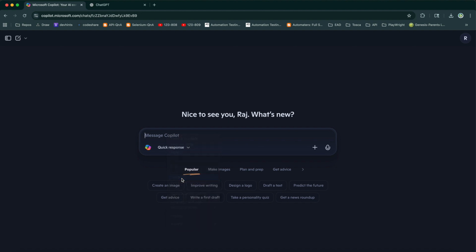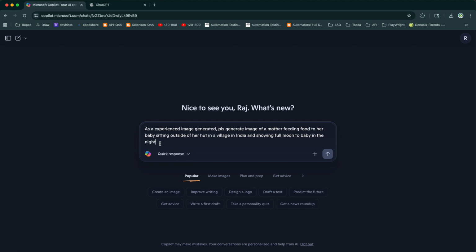I have already typed, and this is a basic prompt I'm trying to give. It's not an advanced one, there is a lot of room to improve it. But as of now, what I'm requesting is, as an experienced image generator, please generate an image of a mother feeding food to her baby, sitting outside of her hut in a village in India, and showing the full moon to the baby in the night. So let me send it.